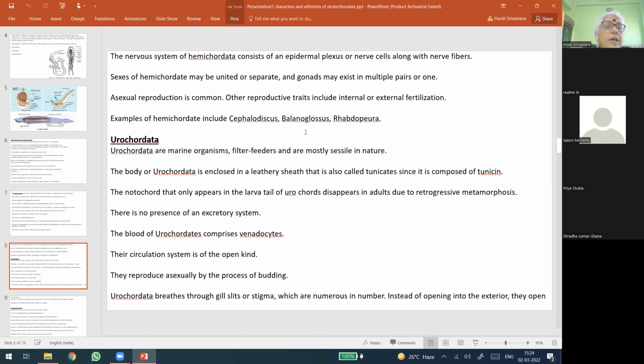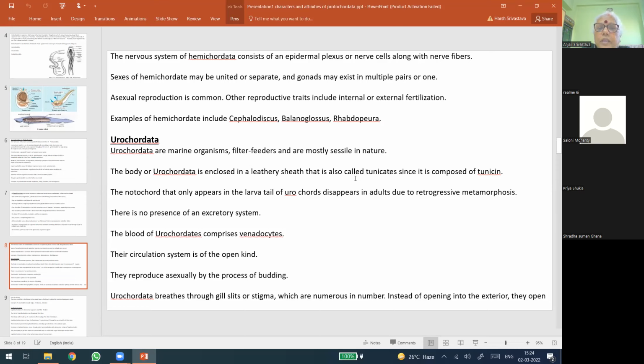Then there is another group. Now you can call it a class, subphylum or phylum. There are so many views we have already seen. The Urochordata. Urochordata are again marine organisms. They are filter feeders. Mostly sessile in nature. Sessile means they stay fixed.